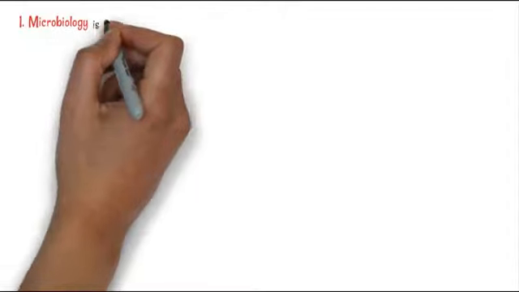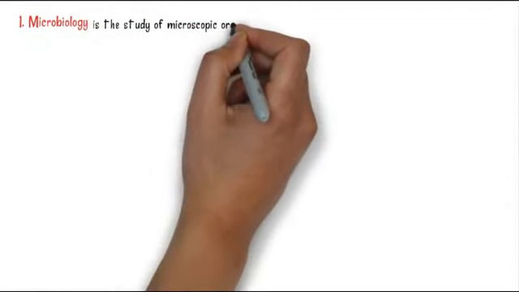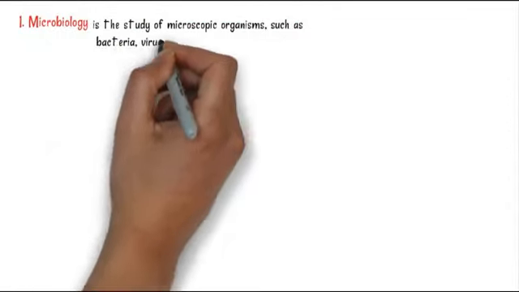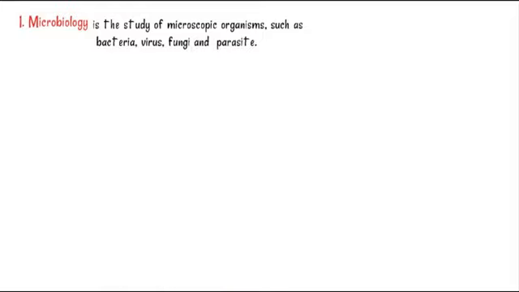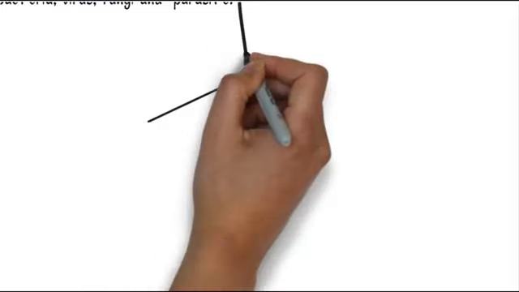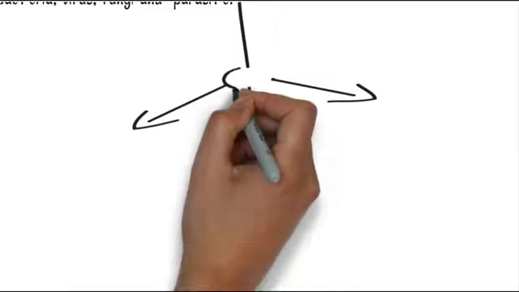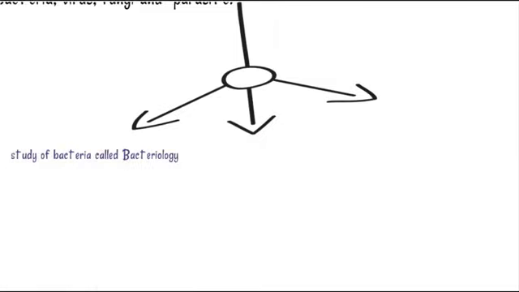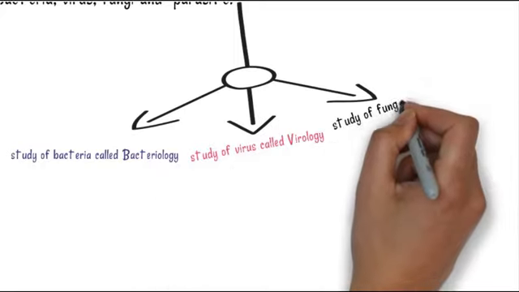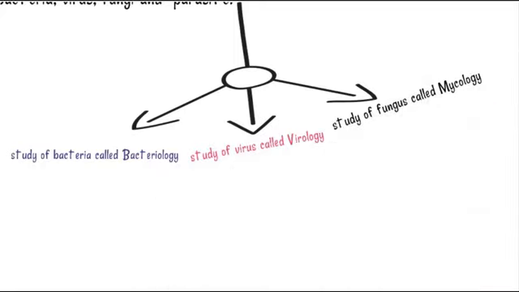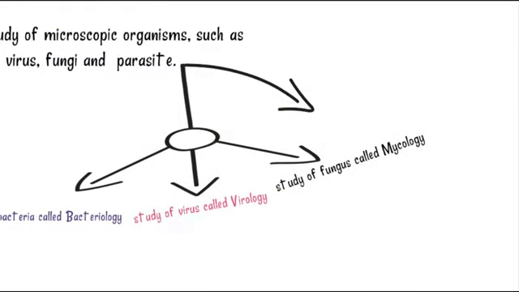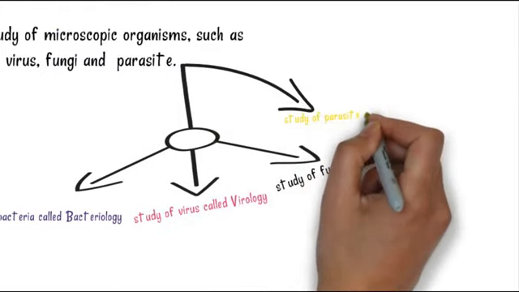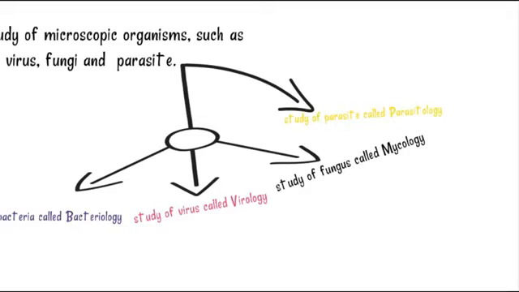It is the study of microscopic organisms such as bacteria, viruses, fungi, and parasites. Based on the microorganisms, it is further divided into categories: the study of bacteria is known as bacteriology, the study of viruses as virology, the study of fungus as mycology, and the study of parasites as parasitology.